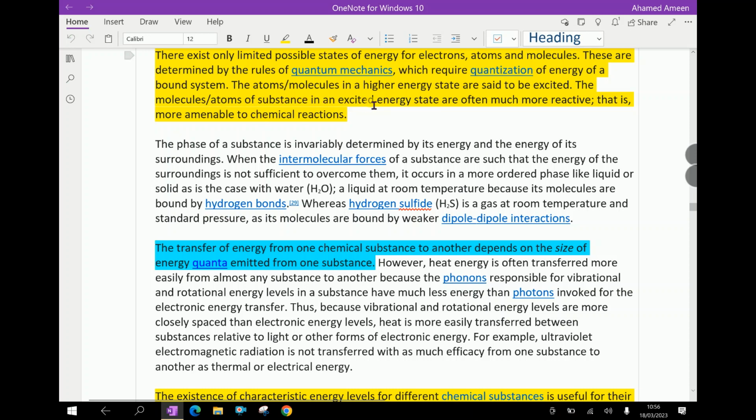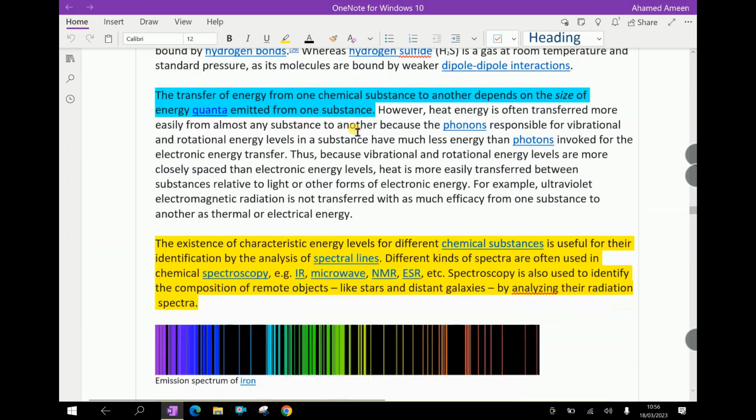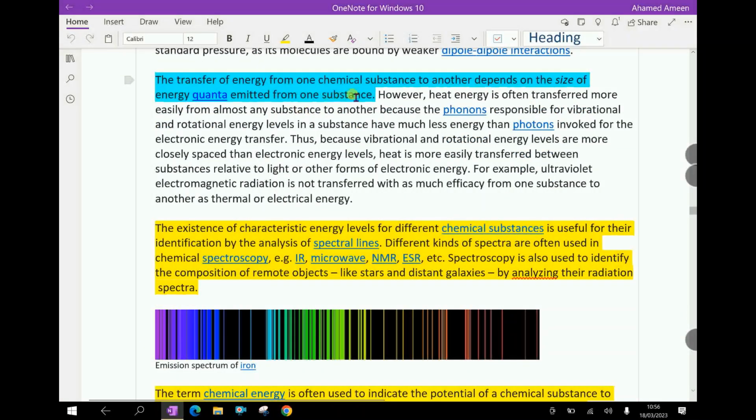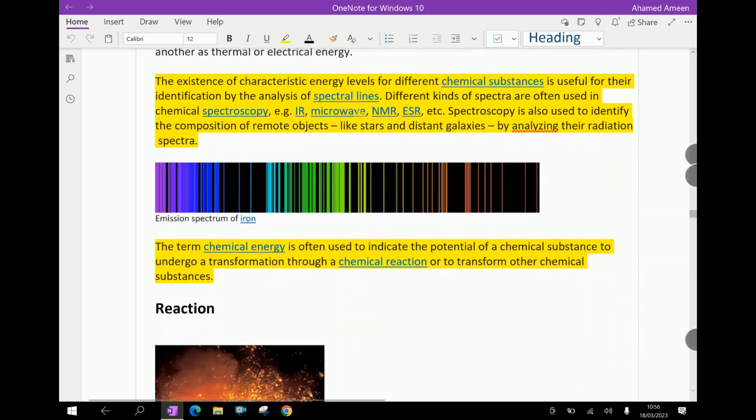The atoms and molecules in higher energy states are said to be excited. The molecules and atoms of a substance in an excited energy state are often much more reactive, that is, more amenable to chemical reactions. The transfer of energy from one chemical substance to another depends on the size of energy quanta emitted from one substance. The existence of characteristic energy levels for different chemical substances is useful for their identification by the analysis of spectral lines.